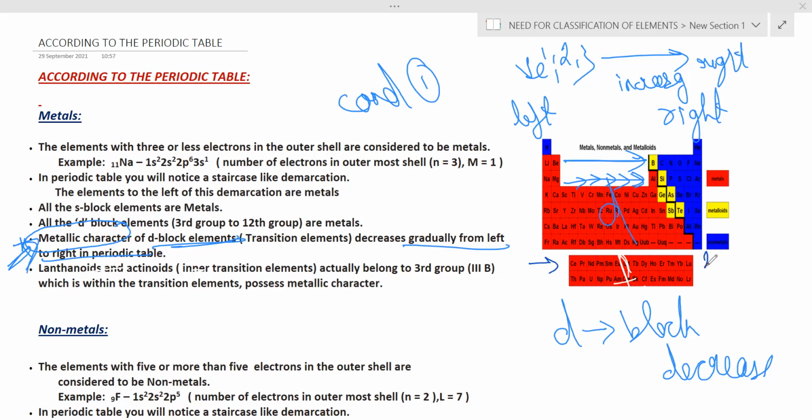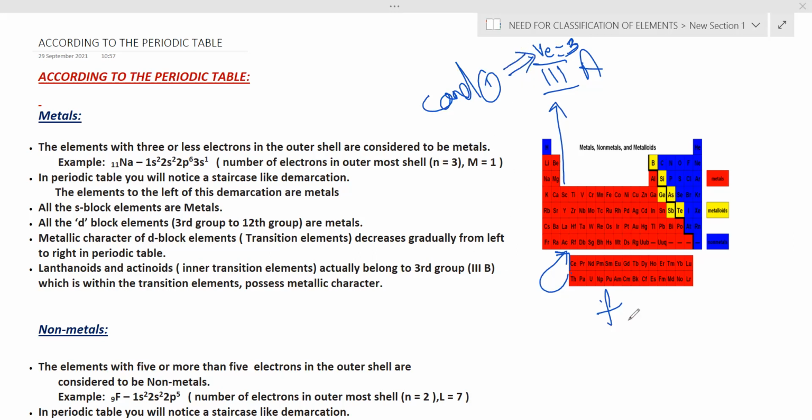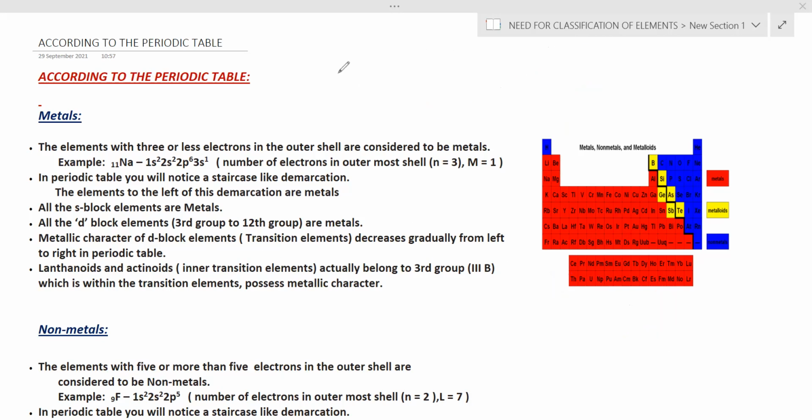Now, if you consider the F block elements, on the left, we all know the first 14 are nothing but the lanthanides, and the second 14 are nothing but the actinides. But you should know both the F block elements belong to group 3. Yes, 3A elements they are, right? And the 3A elements have 3 valence electrons. So according to condition 1, if the valence electrons are 3 or less than 3, they become metals. Therefore, all F block elements are nothing but metals for us. So this is the point we have to remember.